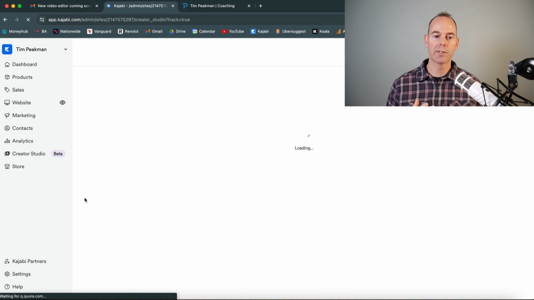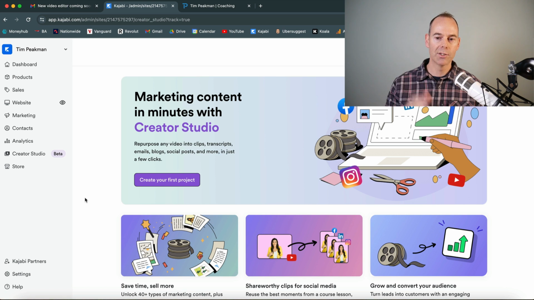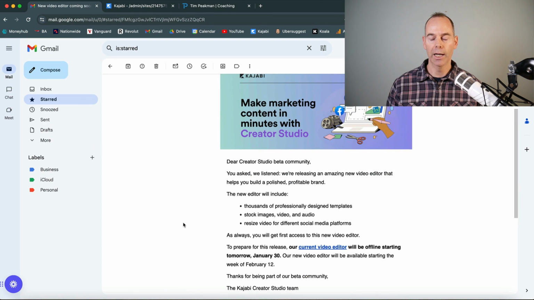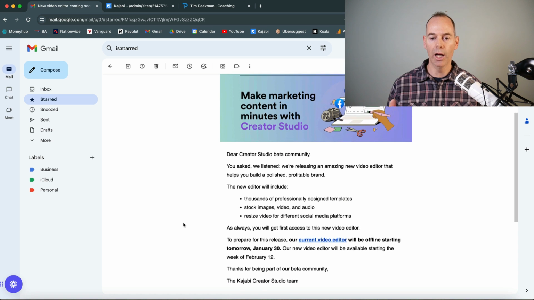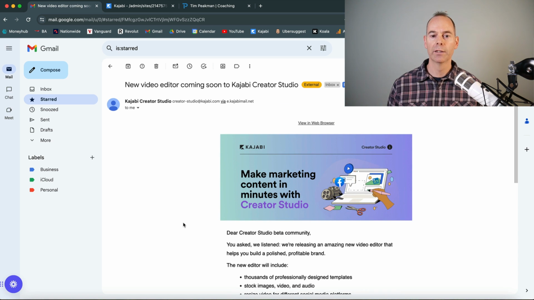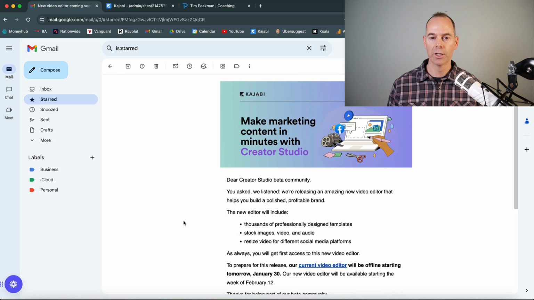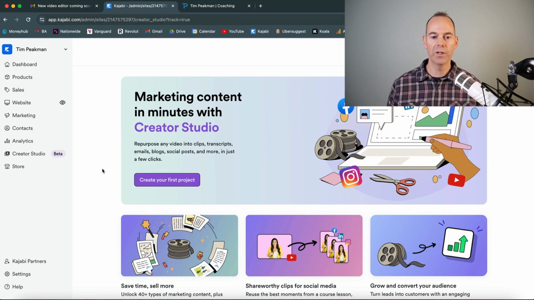Then there's something called a creator studio. Now, I'm not going to go too much into this because this function is still in beta. I like to wait till a functionality comes out of beta before I actually review it. And I got an email the other day actually. They are bringing out a new video editor, so they are still improving this function. This basically allows you to upload a video, cut it up so you can repurpose across social, have different size videos. You can create different copy with it, transcribe it. So I think this is really going to be key.